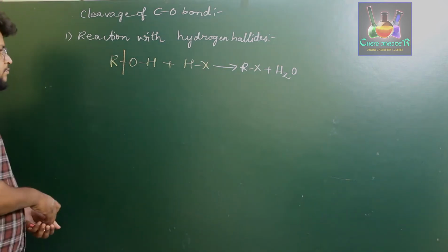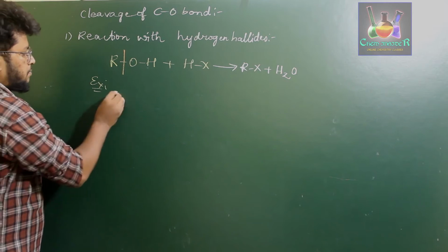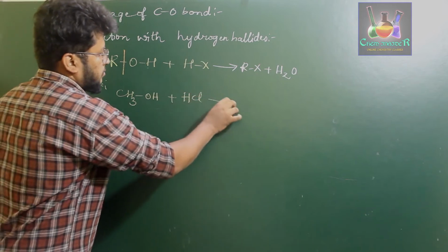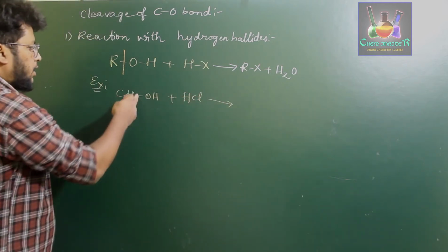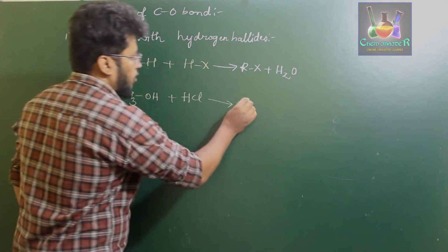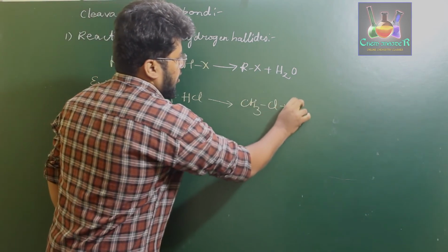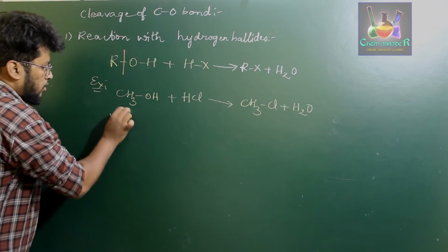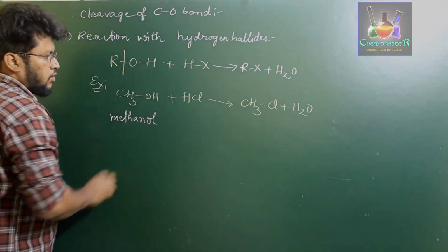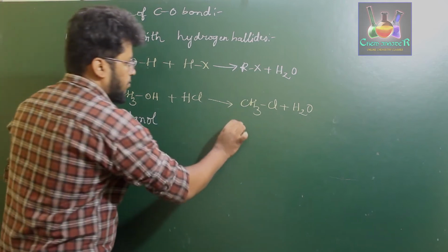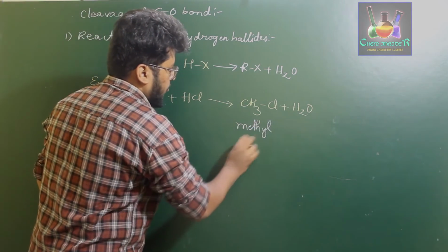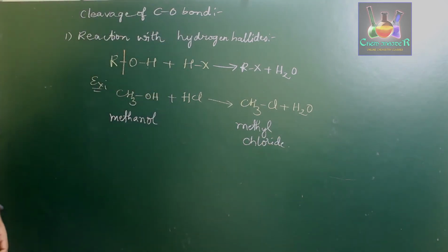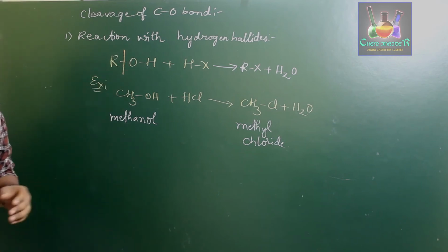For example, when you treat CH3OH, methanol, with hydrochloric acid, that is HCl, you get the carbon and oxygen bond cleavage in the case of the methyl group, and it forms CH3Cl along with the formation of a water molecule. So methanol, when treated with hydrogen chloride, forms methyl chloride or chloromethane. So this is the first reaction which involves carbon and oxygen bond cleavage.